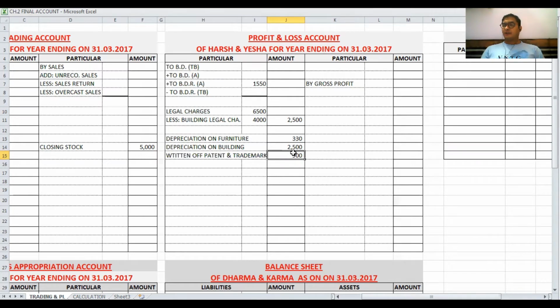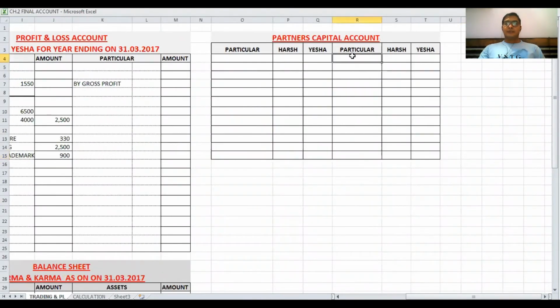Now the remaining part is the trial balance. In the partners' capital account credit side, by balance brought down, value 35,000 for Harsh and 15,000 for Yesha. Then drawings, recorded on debit side, 5,000 for Harsh, 2,500 for Yesha.